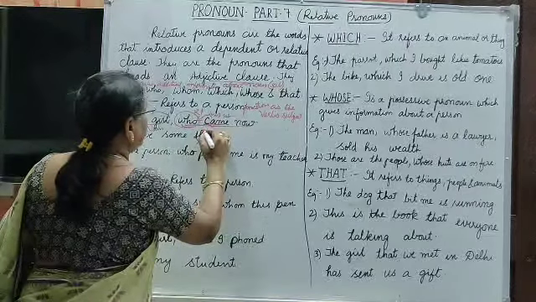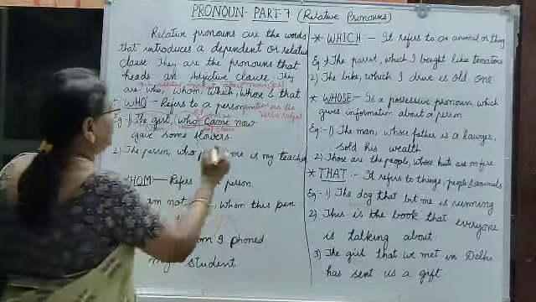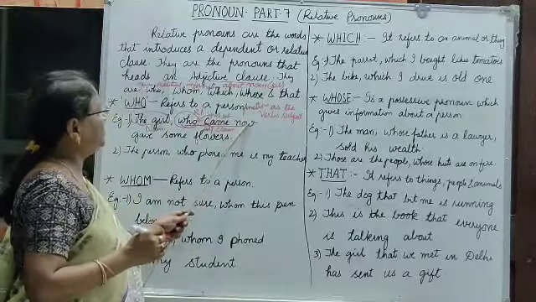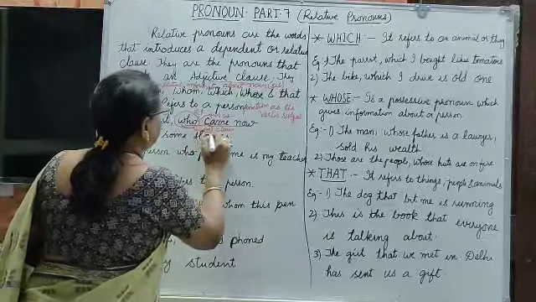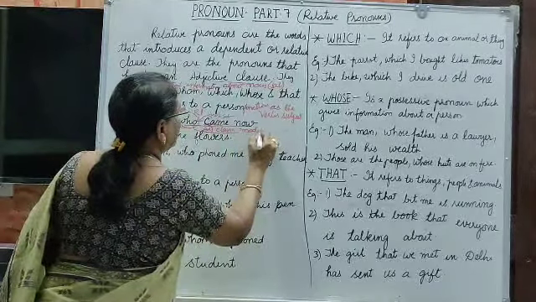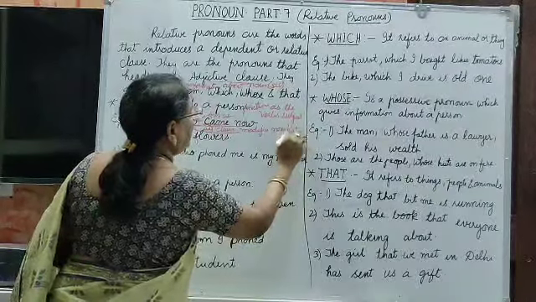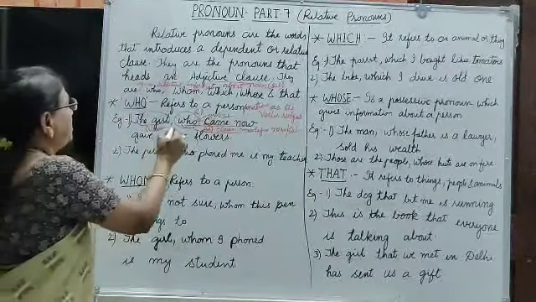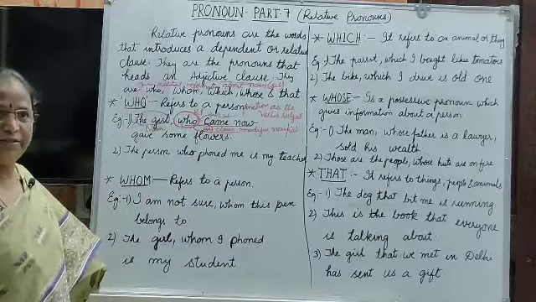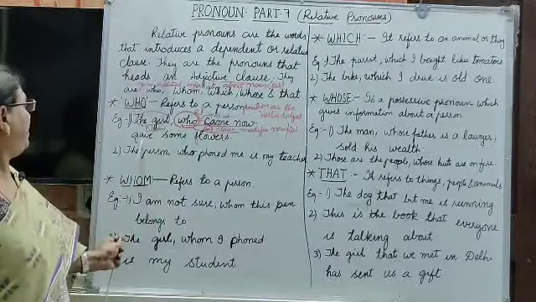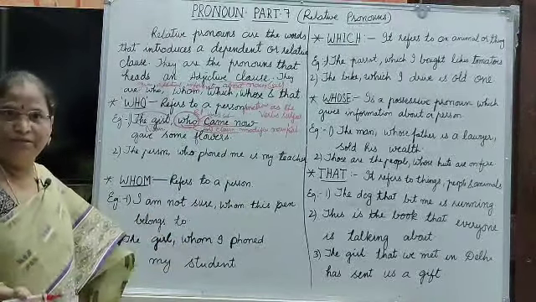Who came now is an adjective clause. This gives information about the subject. It modifies the noun or subject. What gave some flowers? The girl who came now gave some flowers.